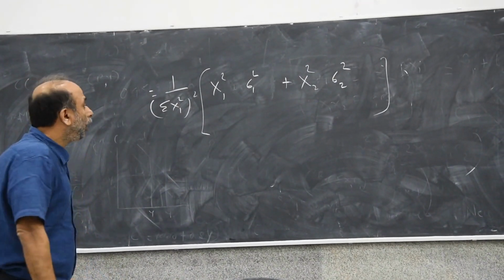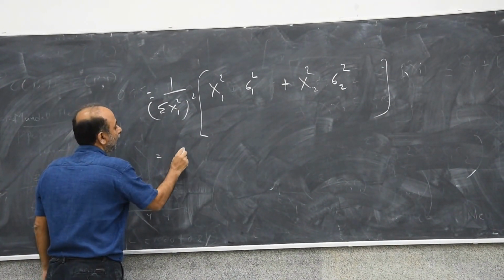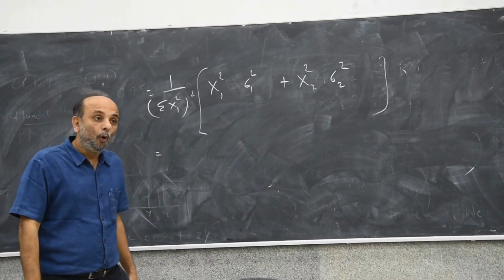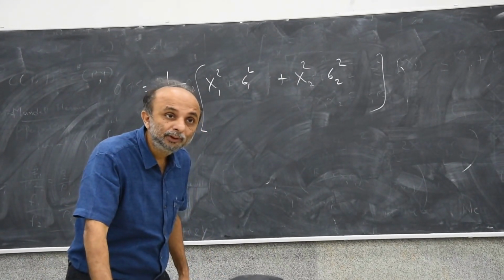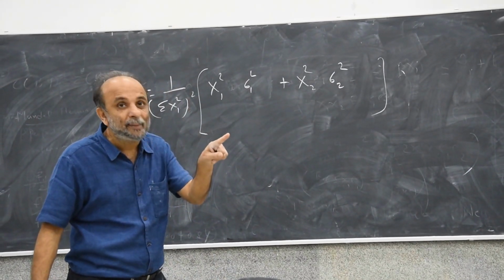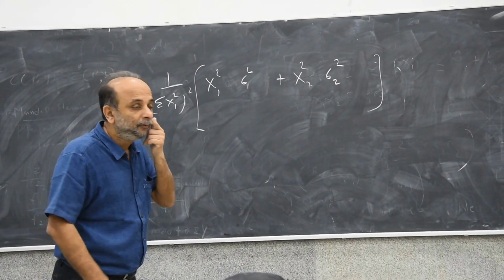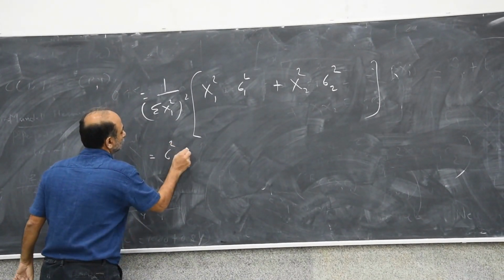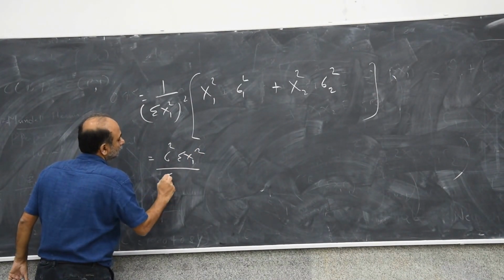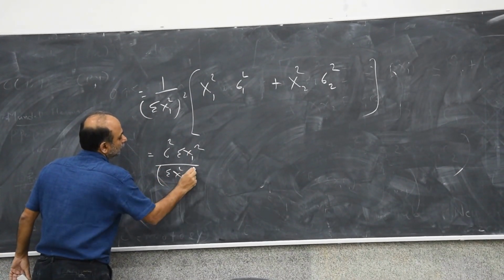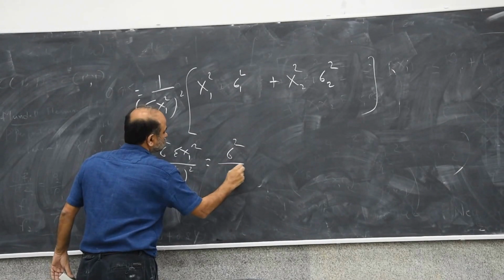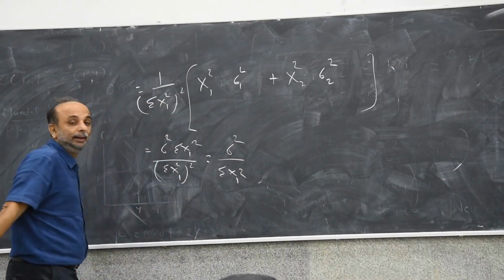Basically, only if you are willing to assume that sigma 1 square is the same as sigma 2 square will you get the usual formula.